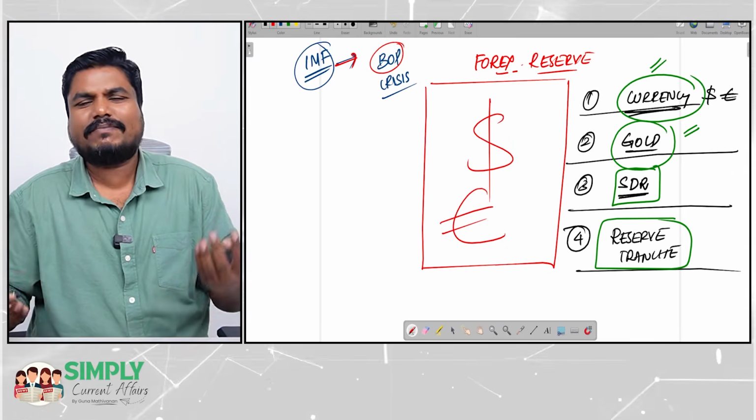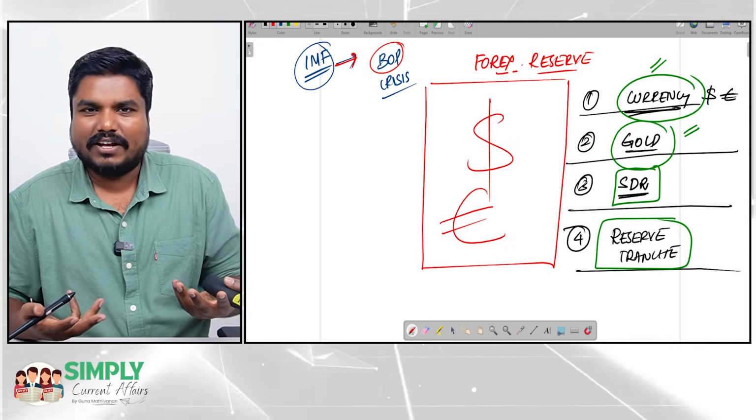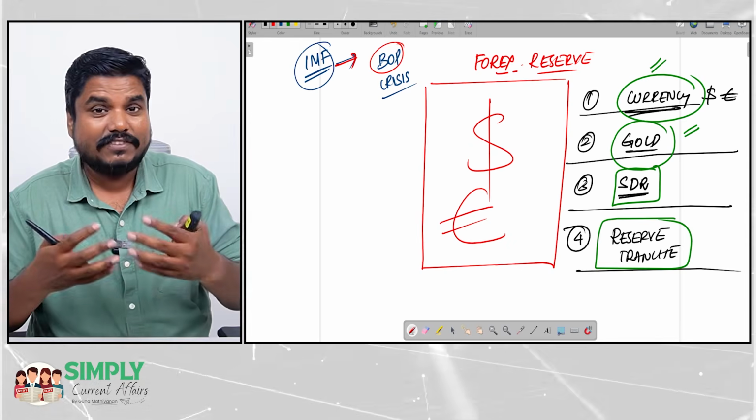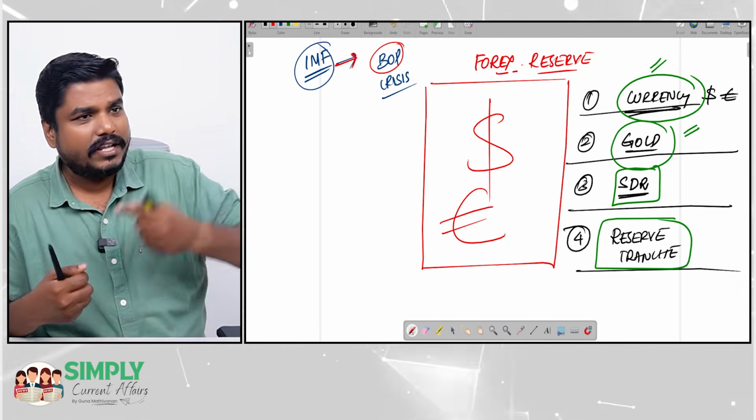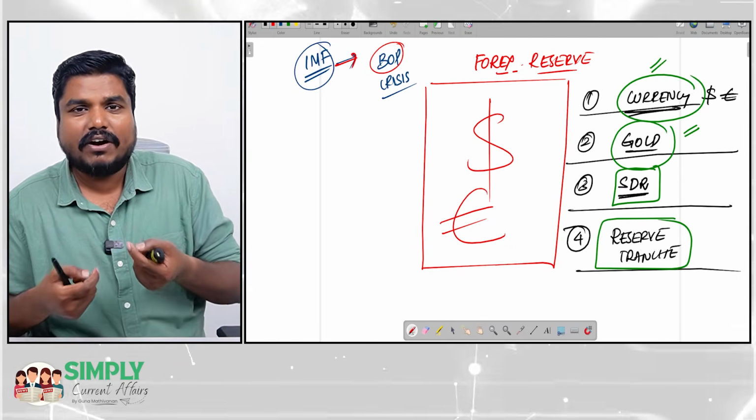Okay, BOP crisis means what? They are not having sufficient forex. They are not having sufficient foreign currency. India is an import dependent country. If I want to import something, I need dollars, I need foreign currency.